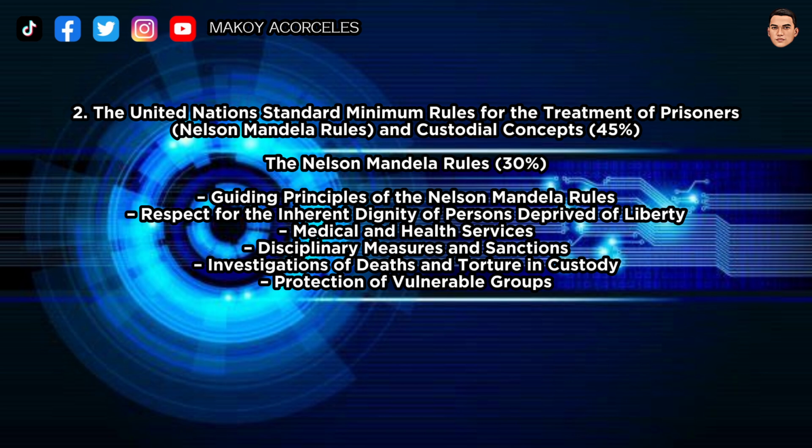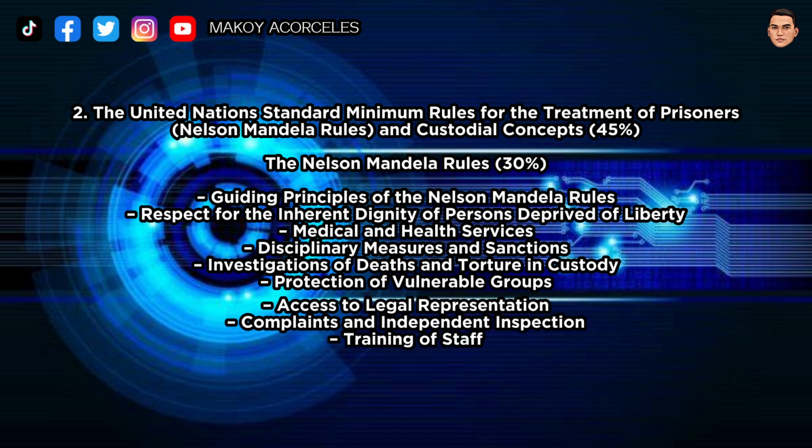2. The United Nations Standard Minimum Rules for the Treatment of Prisoners, Nelson Mandela Rules, and custodial concepts, 45%. The Nelson Mandela Rules, 30%: guiding principles of the Nelson Mandela Rules; respect for the inherent dignity of persons deprived of liberty; medical and health services; disciplinary measures and sanctions; investigations of deaths and torture in custody; protection of vulnerable groups; access to legal representation; complaints and independent inspection; training of staff.